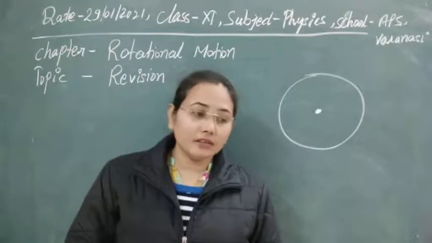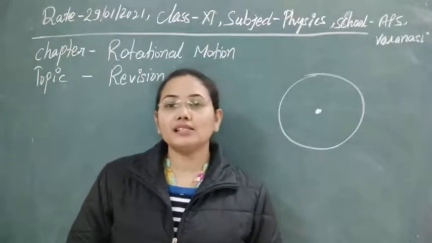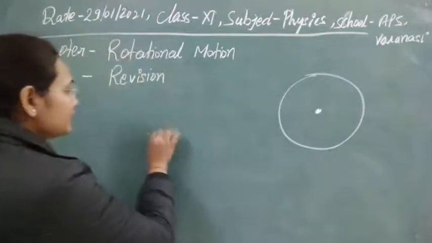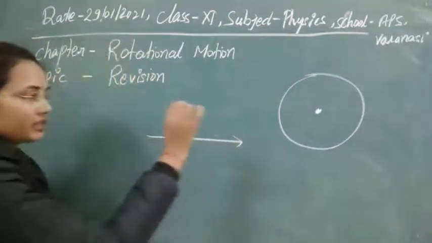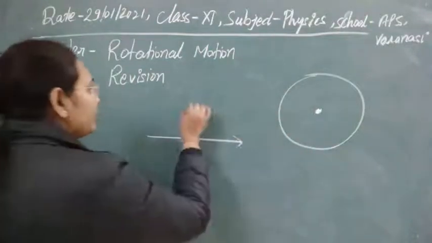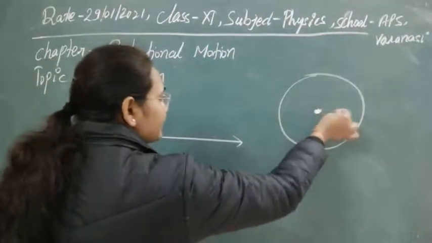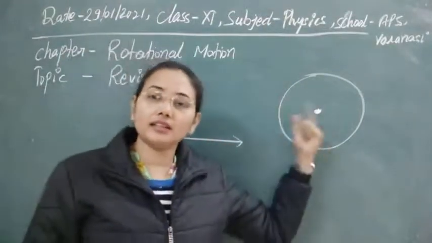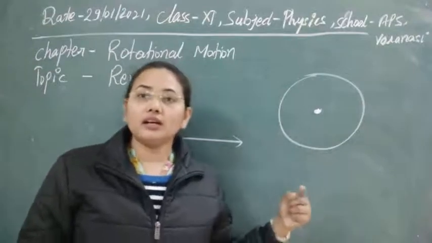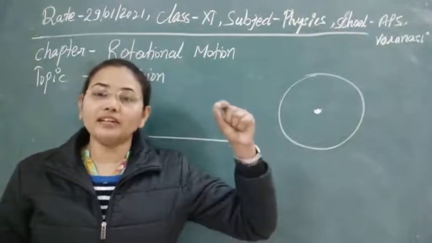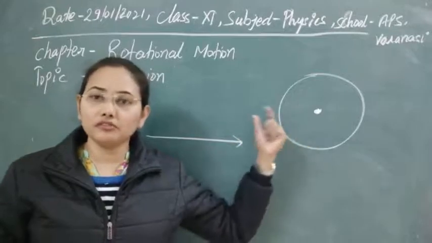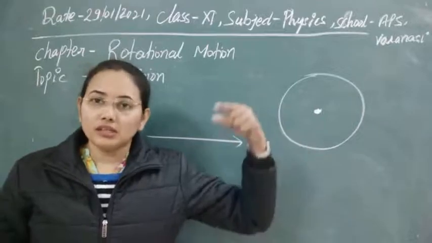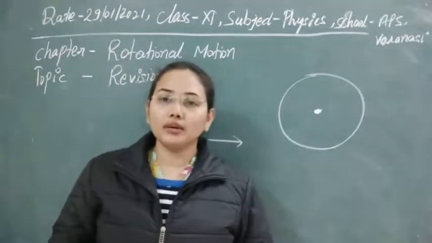But if a body is rotating as well as doing translational motion, like translational motion is this: if a body is going in this way, then this is translational motion. If the center is at rest and the body is moving around it, just like the sun is at the center and the earth is moving around it, here the position of the sun is not changing. So in this case its motion is pure rotational motion.